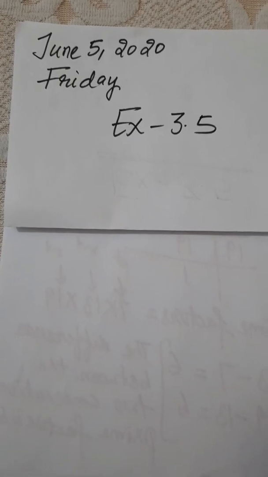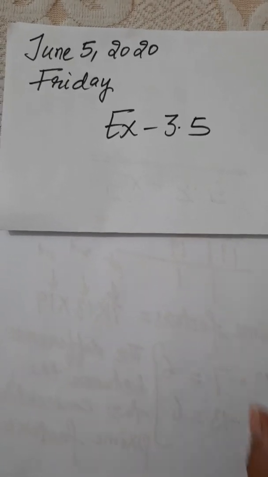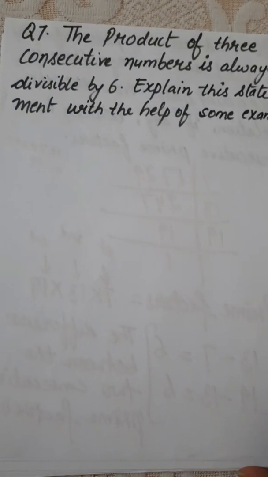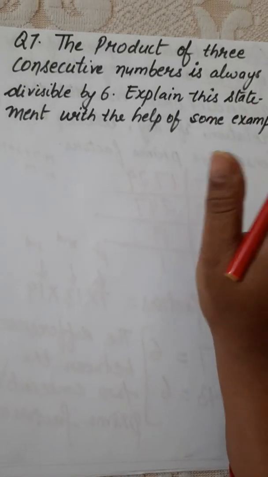And in this video, we will continue exercise 3.5. In the earlier video, we did up to question number 6. So let's continue with question number 7. Question number 7 is: the product of three consecutive numbers is always divisible by 6.